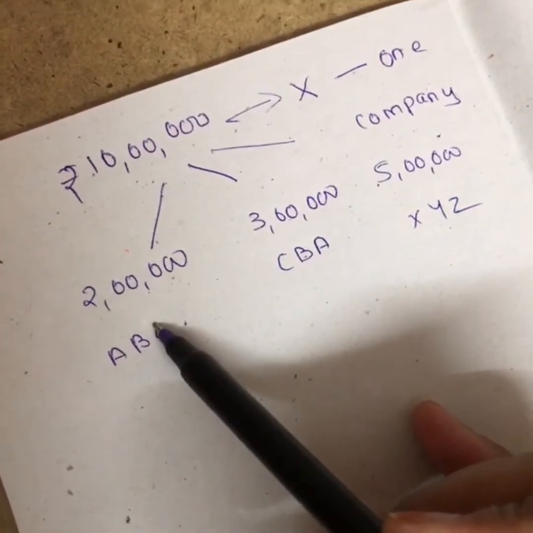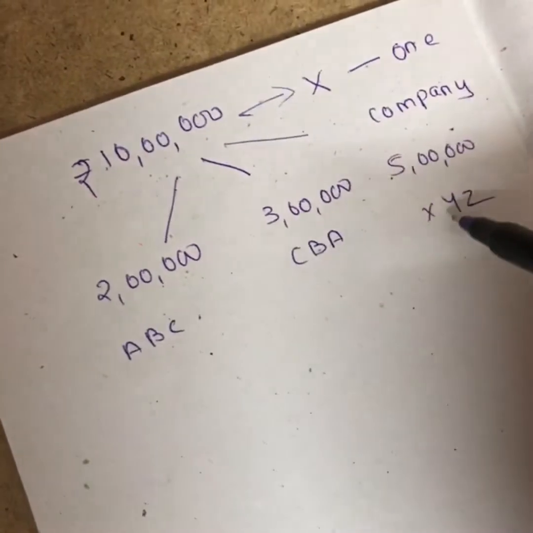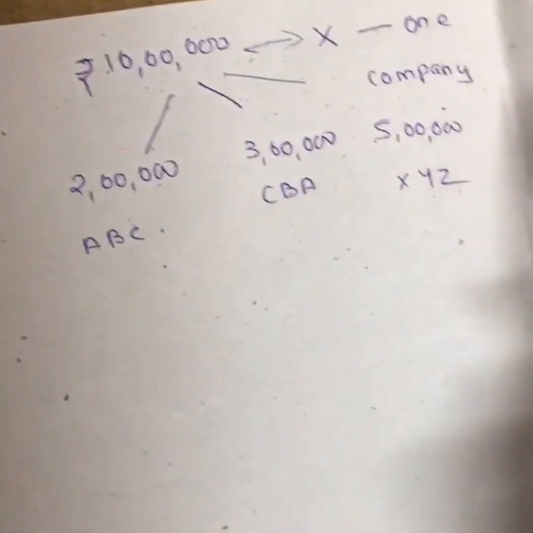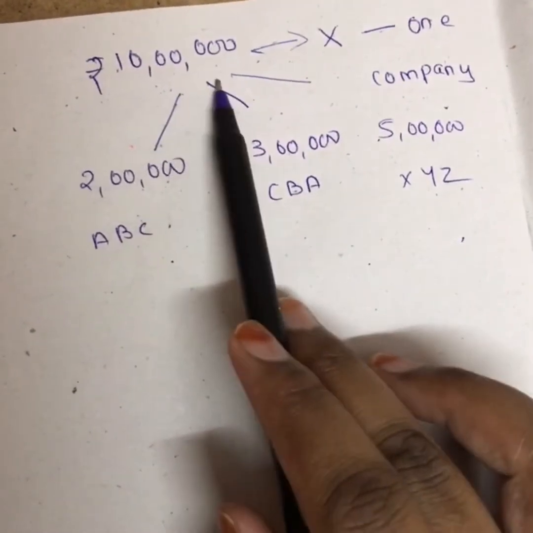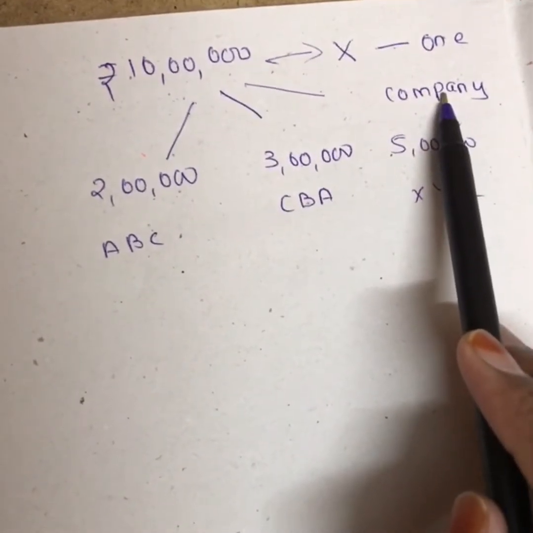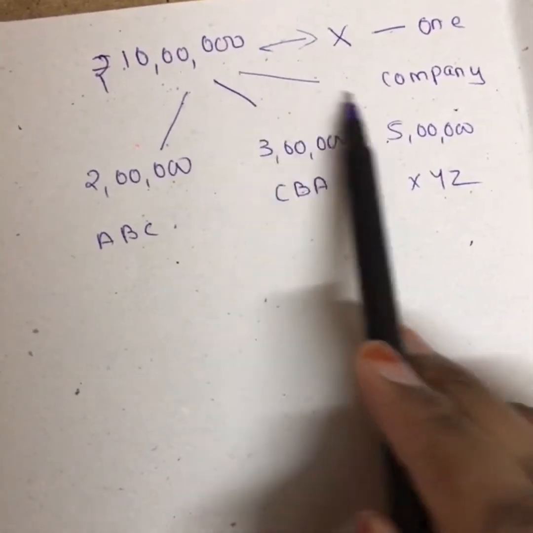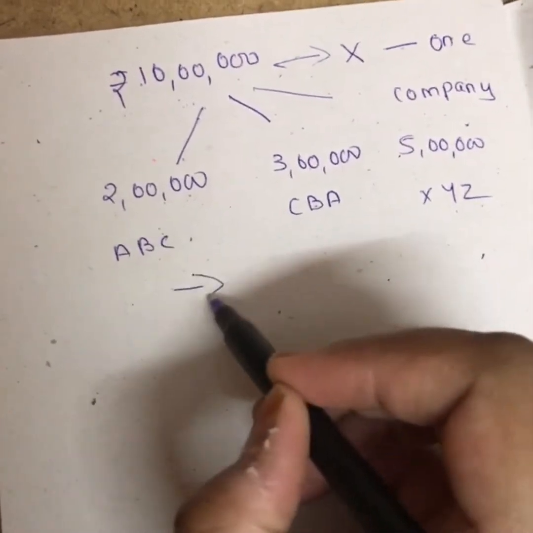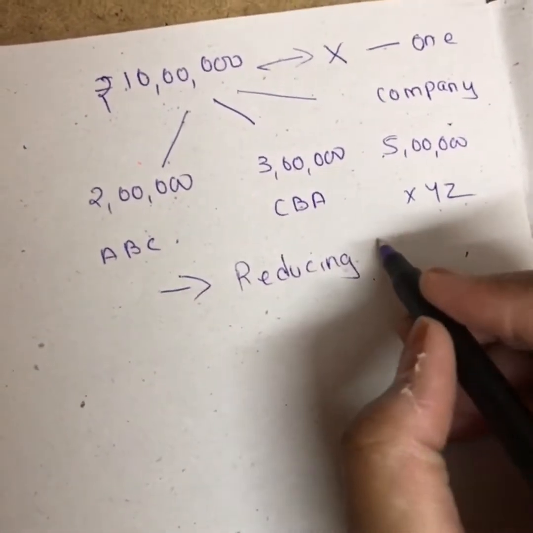Of the 10 lakhs, I invest 2 lakhs in one company, 3 lakhs in another, and the remaining 5 lakhs in XYZ. If I invest the entire 10 lakhs in one company, obviously I have 100% risk. But if I diversify, I am reducing the risk. This is what diversification is.